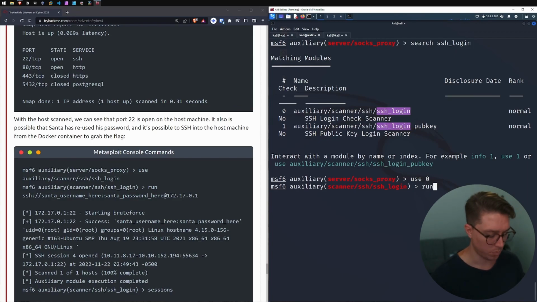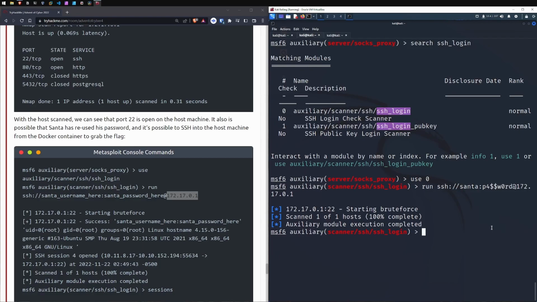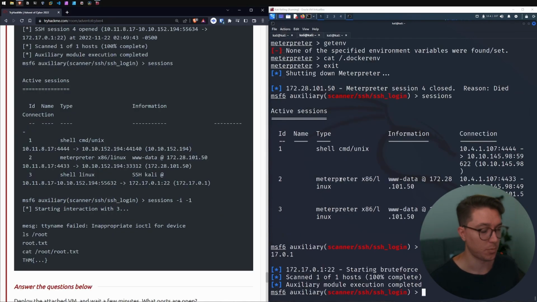This time we're going to run SSH login, and our Santa username was just Santa, and the password was almost password, just with some $ signs and some numbers. And then we're going to be going at the actual machine that's running our Docker containers. Auxiliary module execution complete. So we were running the scanner. Okay, so I'm just running into the same wall.